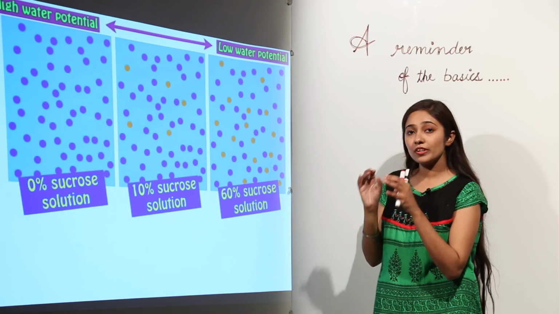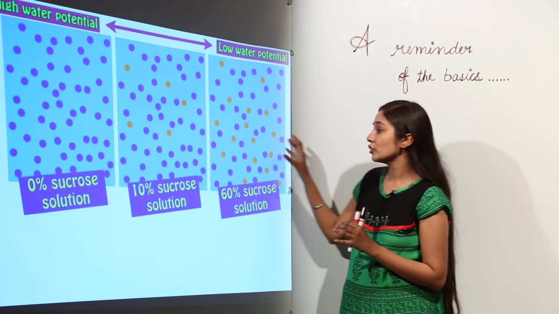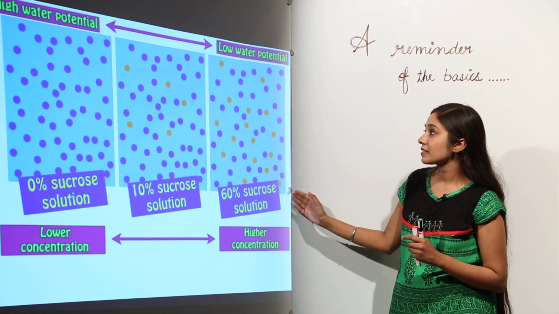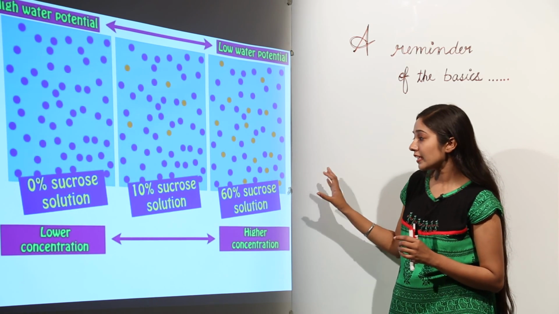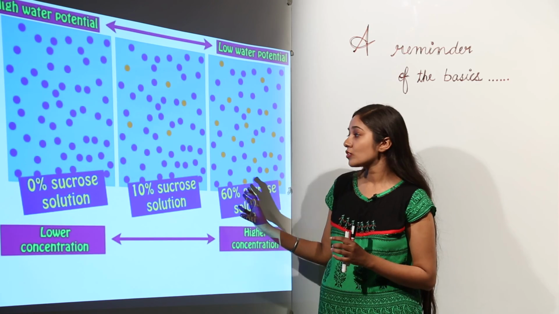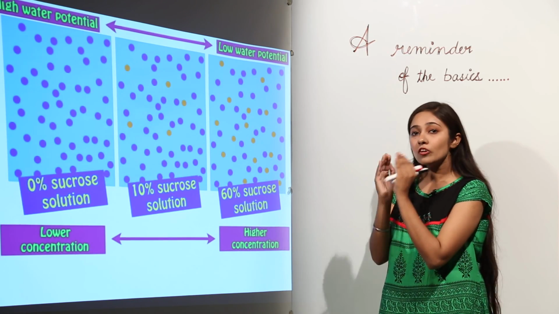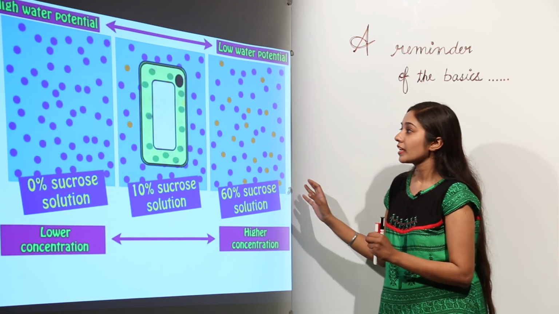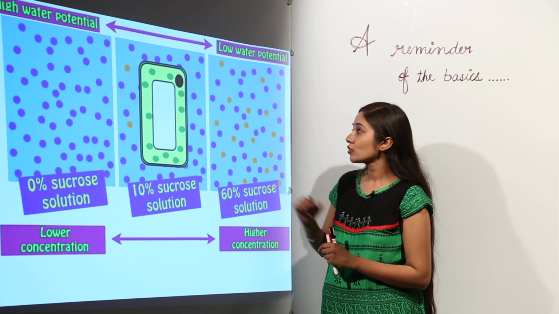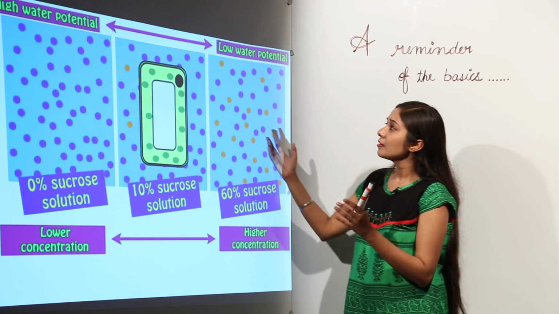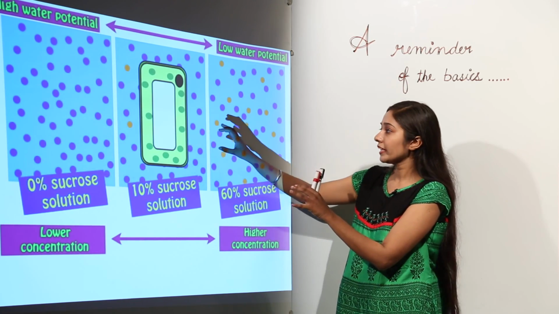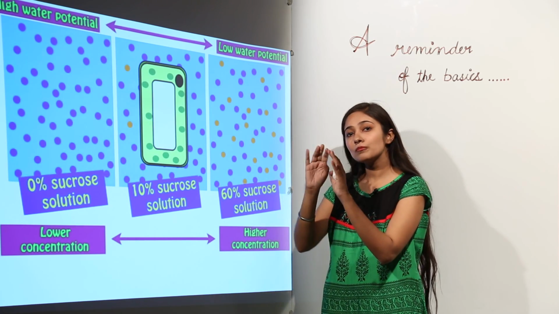So if we put plant cells in these three solutions, 0% sucrose solution, 10% sucrose solution and 60% sucrose solution, what is ultimately going to happen? You can make out how the cells will look after some time. If we keep it in 10% sucrose solution, you will see that the water potential inside and outside will be almost the same.